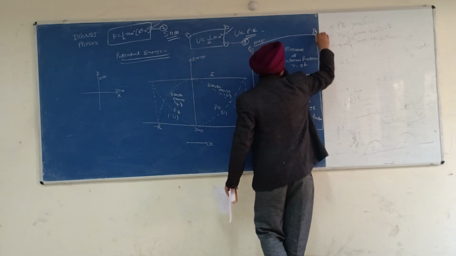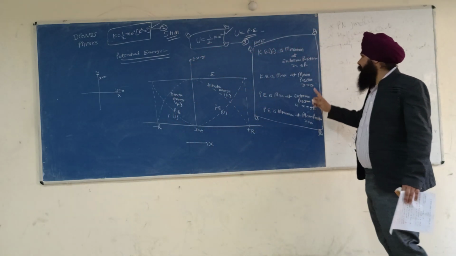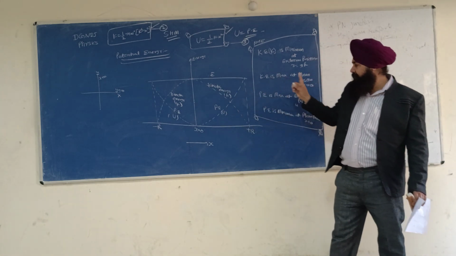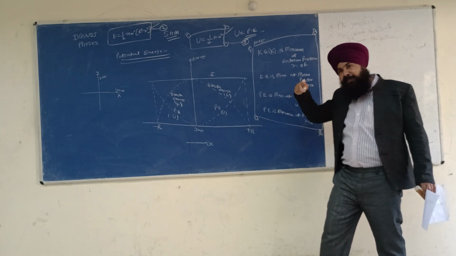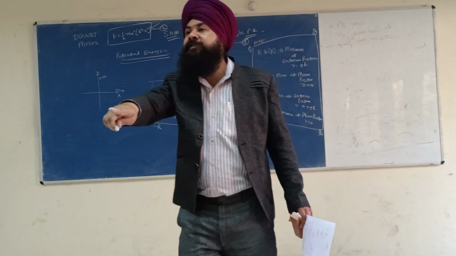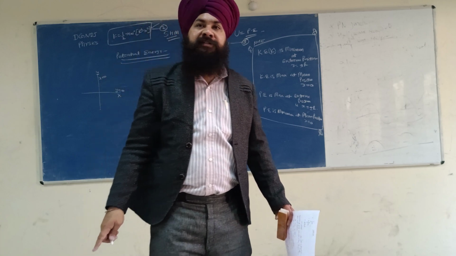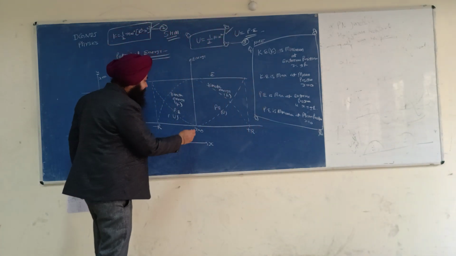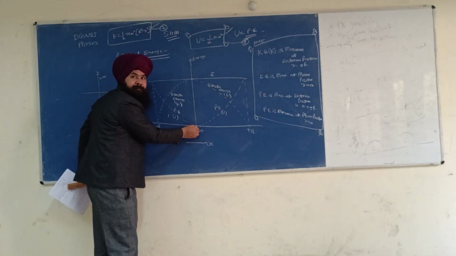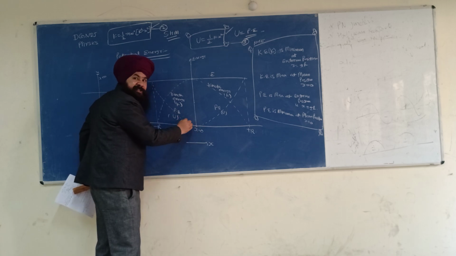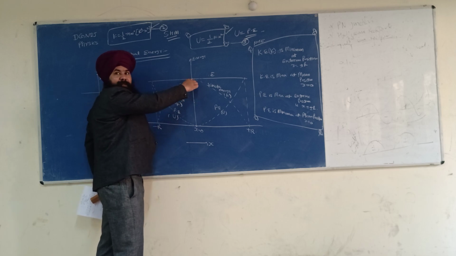So you can verify this graph by this note. Where the potential energy is maximum, there kinetic energy is minimum. And where potential energy is minimum, at that point kinetic energy is maximum. Are you getting the point? At the mean position, potential energy is minimum and kinetic energy is maximum.